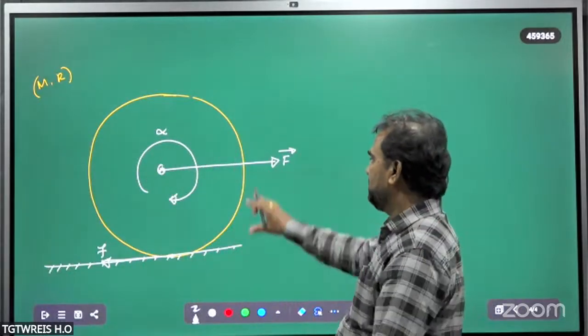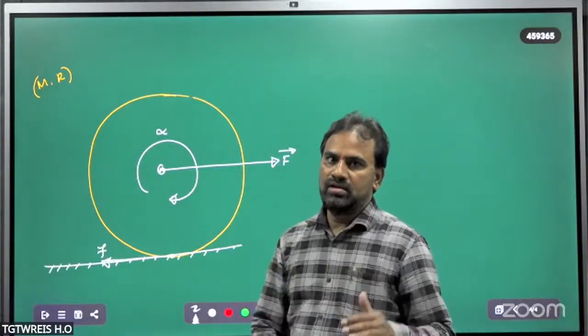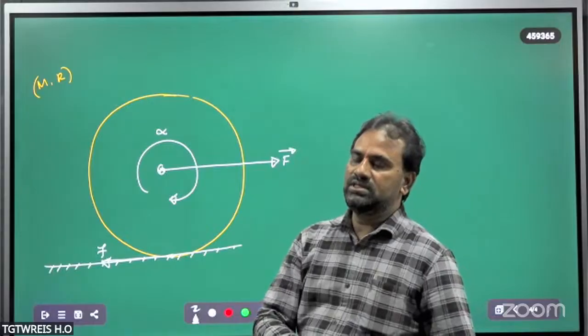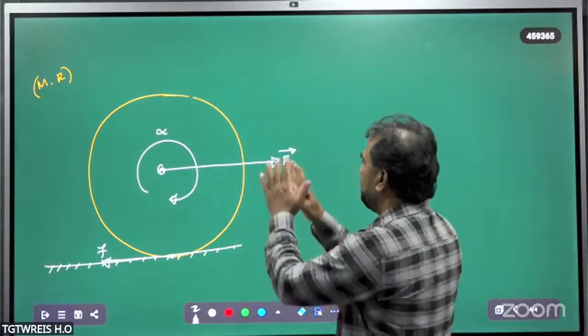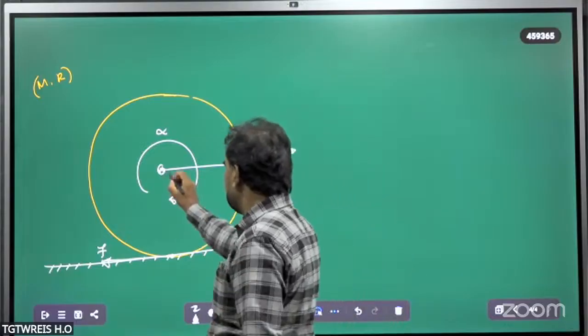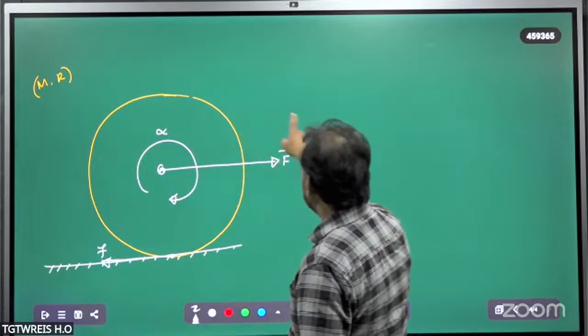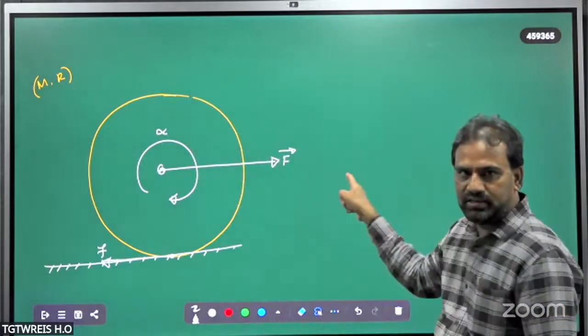So this is nothing but a solid cylinder here, not a solid sphere. This is a solid cylinder, which is placed on a rough horizontal surface. A force of F newtons is applied like this. What is happening is that the solid cylinder is rotating like this.